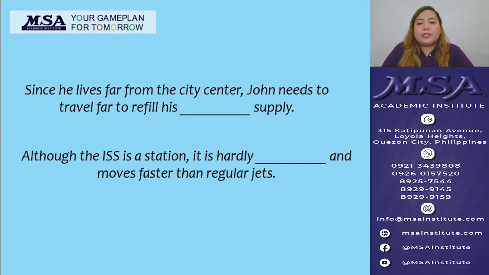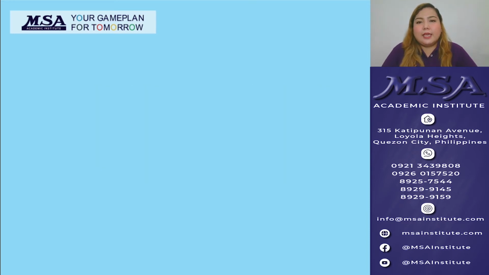Since he lives far from the city center, John needs to travel far to refill his blank supply. Since it's something that can be refilled and he has a supply of, then it's safe to use the word stationery. On the next one, although the ISS or the International Space Station is a station, it is hardly blank and moves faster than regular jets. So we're trying to say that the ISS is hardly motionless or stationary.